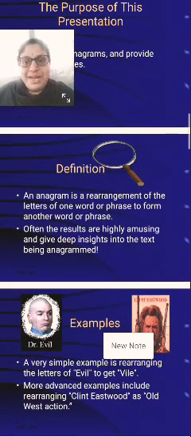People will play this game because in it, whatever word you take, in this definition also a word is there. You have to search that word and its letters, rearrange the letters, and then you can make the anagrams. An anagram is a rearrangement of the letters.